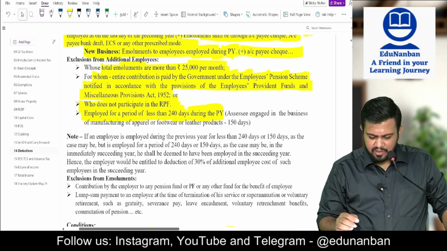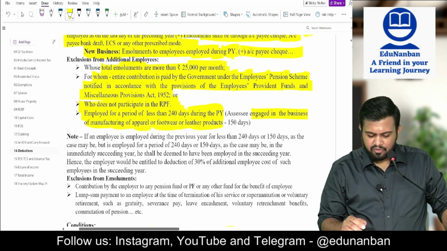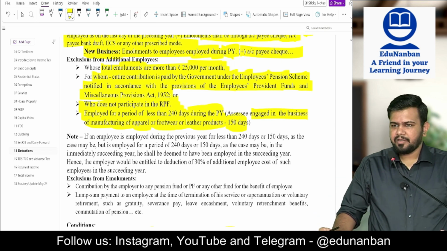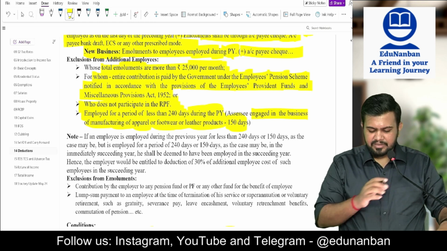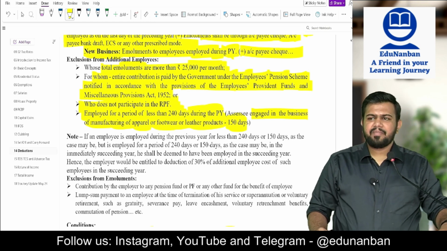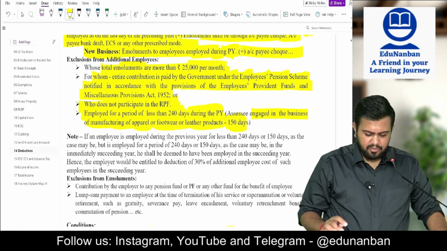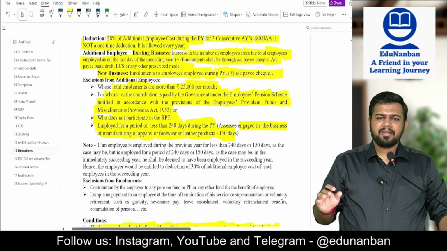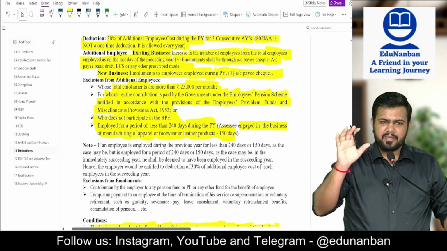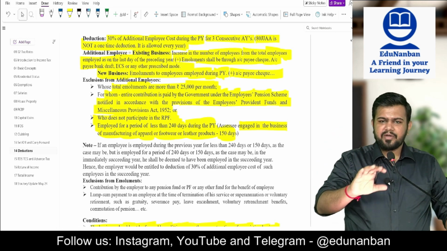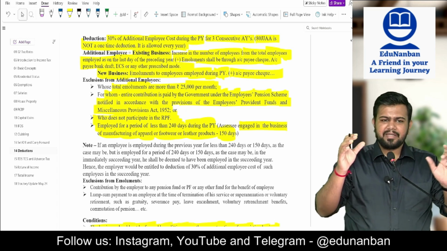But in the case of an assessee engaged in the business of manufacturing of apparel, footwear or leather products, instead of 240 you should take it as 150. If they work 150 days during the previous year, they will be considered new employees for the purpose of deduction. So what did I tell you? To claim the deduction, there should be a business, PGBP income should be there, and the turnover should be more than 1 crore. Then only they can claim the deduction.